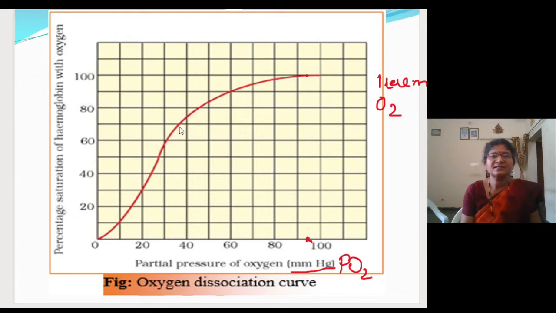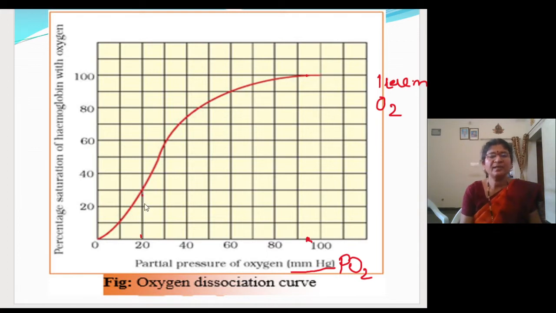It is 73, you can say, approximately 75. At 40 mm of mercury, 75% of hemoglobin will get saturated, and at 20 mm of mercury, you will see 25% of hemoglobin will get saturated.